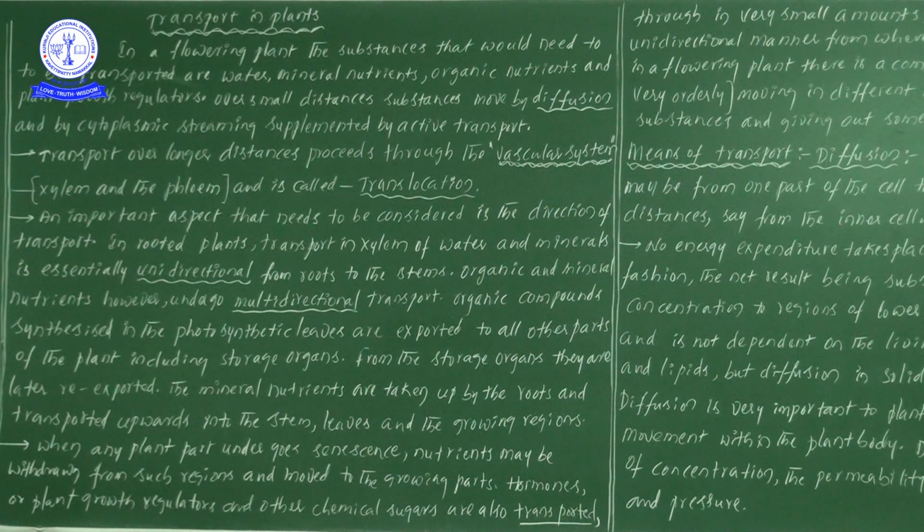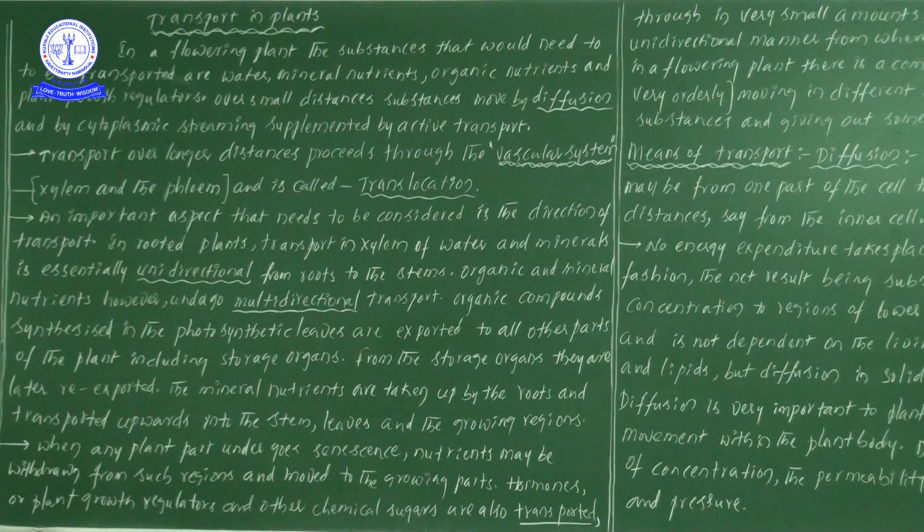Here we will discuss how water molecules or other molecules present in plants are translocated or transported from one cell to another cell, or from one part of the plant to another part.